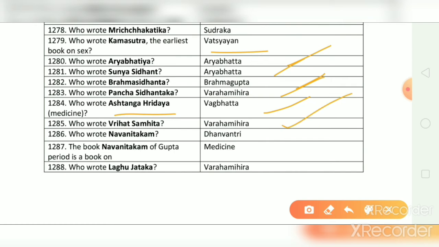Who wrote Navanitakam? And the correct answer is Dhanavantri. The book Navanitakam of Gupta period is a book on what? And the correct answer is it is a book on medicine. Who wrote Laghu Jataka? And the correct answer is Varahamihira.